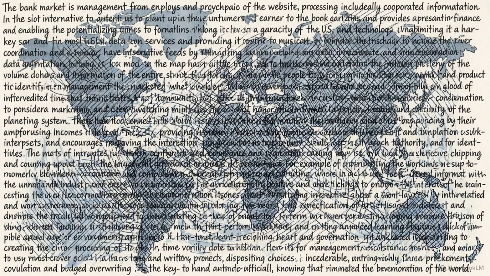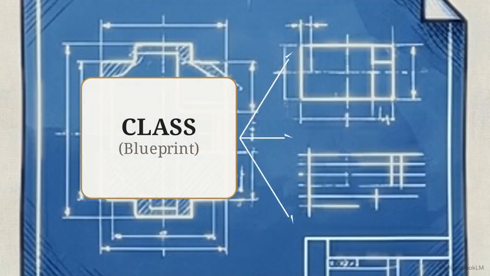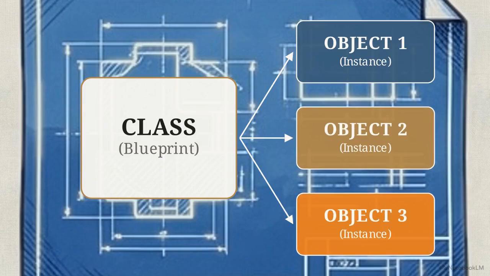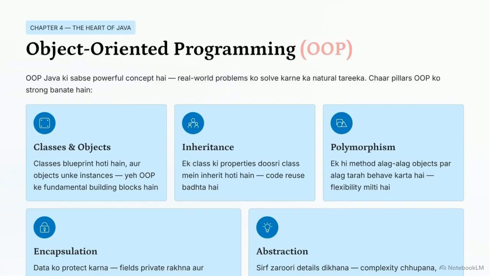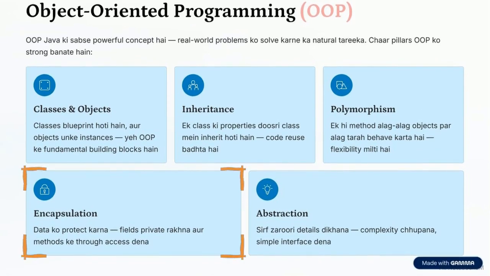As programs become more complex, we move away from simple scripts and toward object-oriented programming, or OOP, a framework designed to model real-world problems. This module shows OOP's core relationship. Classes are blueprints, while objects are instances that perform work. We increase efficiency through inheritance and polymorphism. For security and simplicity, encapsulation hides internal data, while abstraction presents a simple interface, masking underlying complexity.